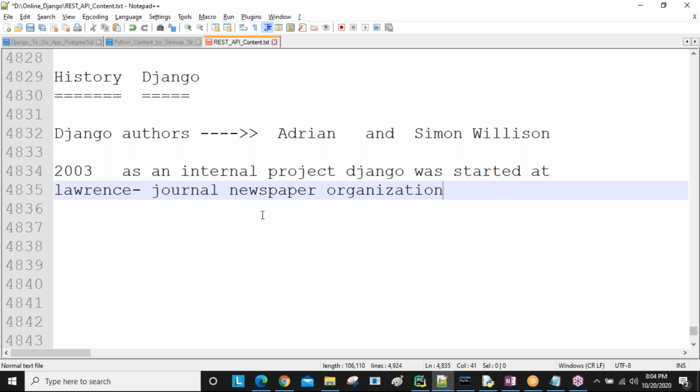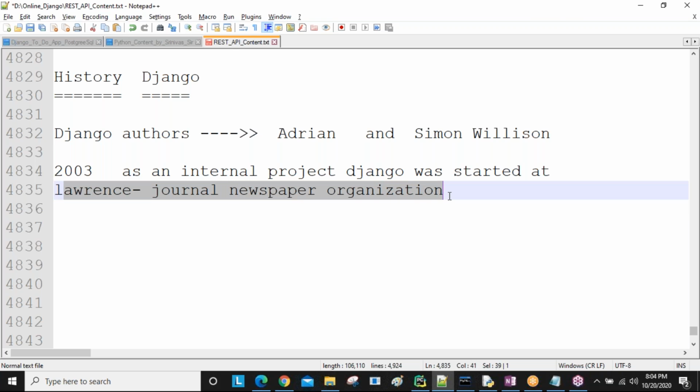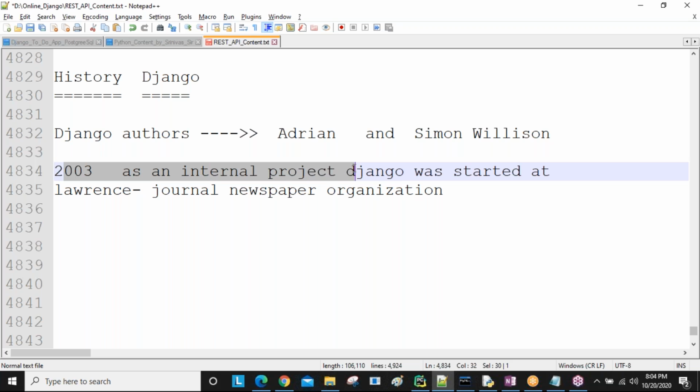There are many news channel companies, for example Enadu, Sakshi, Andhra, ABN, and a number of other news channels. Times of India, like so many are there, sir. Same thing here: Lawrence Journal newspaper organization is one company. In this company, Adrian and Simon Wilson started Django in the year 2003 as an internal project.